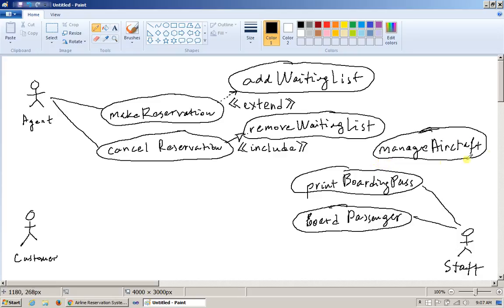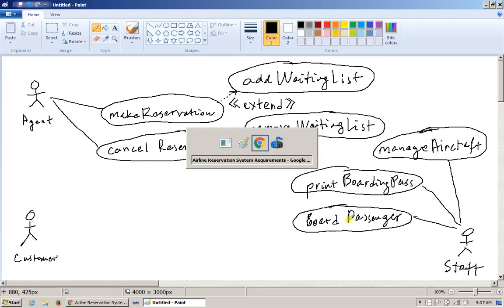So it's perhaps way underestimated in my system, but since we're mostly focusing on the reservations and the aspect of managing the customer, for us this is just going to be one bubble that we will do some minimal work on to support the aircraft management.